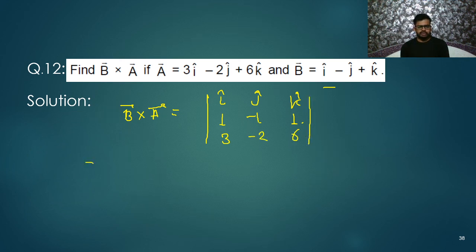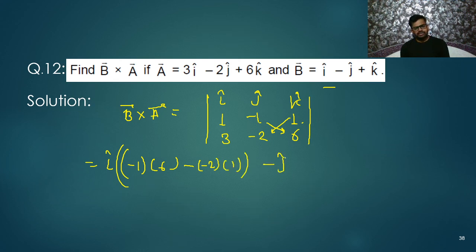Okay. Finally, what you will get? i cap is there. Now first you will multiply -1 into 6. Here I will write -1 into 6. What next? This 2 over. Then next this 2. So 2 minus 1. So here minus sign I need to use the -2, and this is 1. Okay. So i cap is over. Minus j cap I will write.